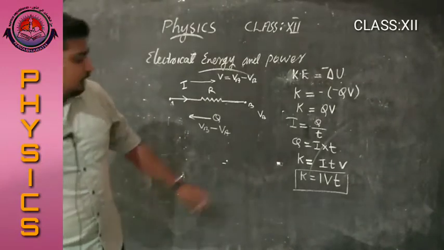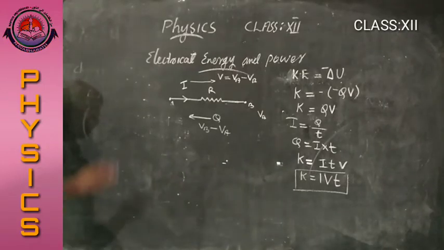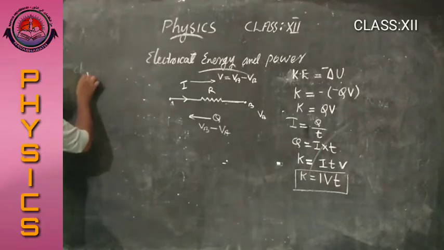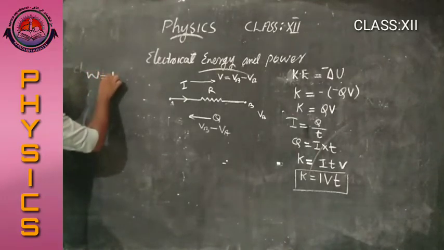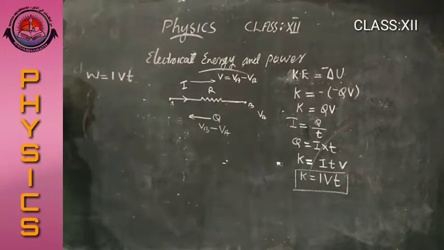Here this kinetic energy is considered as work done. That is, W equals IVT. Okay, work.